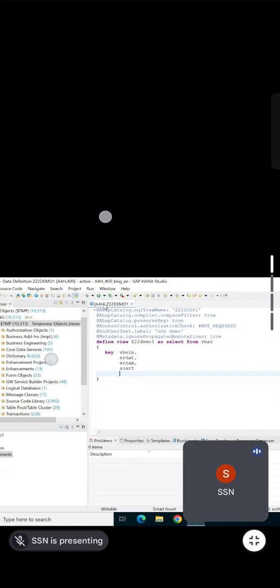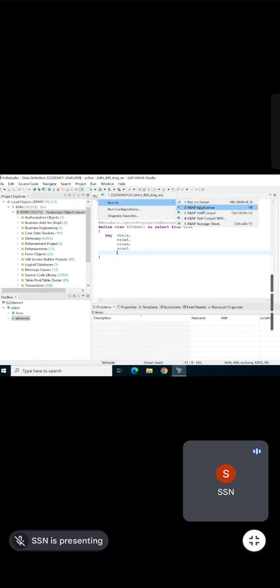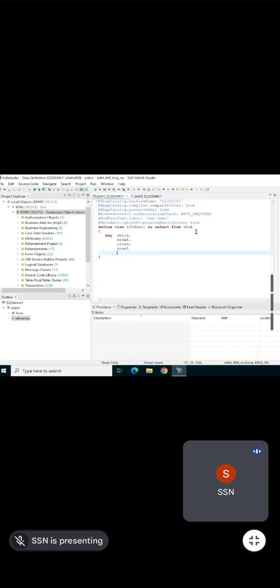If I am running the CDS view, how do I run it? Run as ABAP application. You can see the output. It is going to fetch the data from VBAK and display it. It's a simple select statement. How have we written select fields from VBAK into table? We are writing it. Here we are just writing define view and select from, whatever fields you want, you can get them. Clear, ma'am? It's a simple view. What all these annotations are, we'll discuss step by step. Is the view clear?